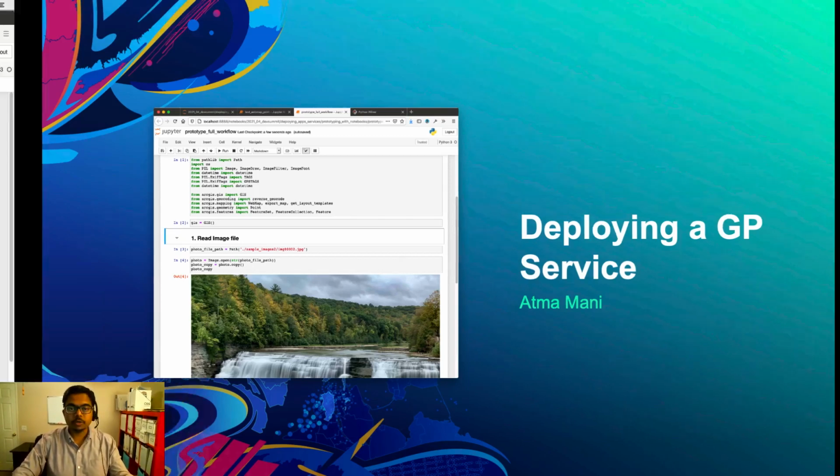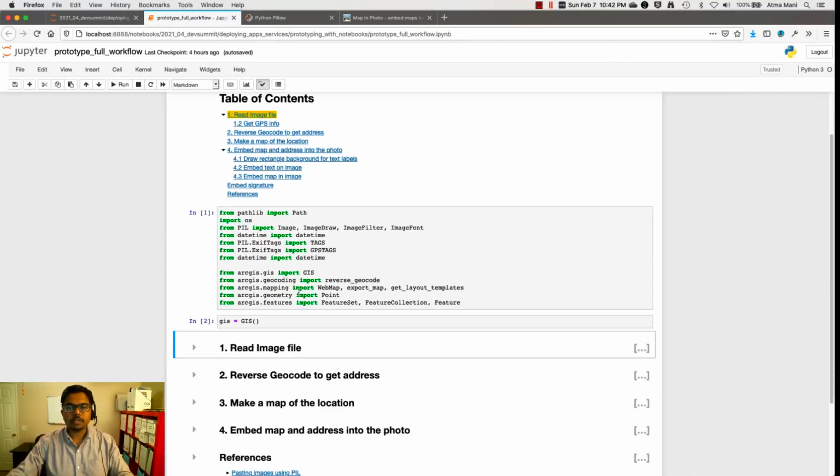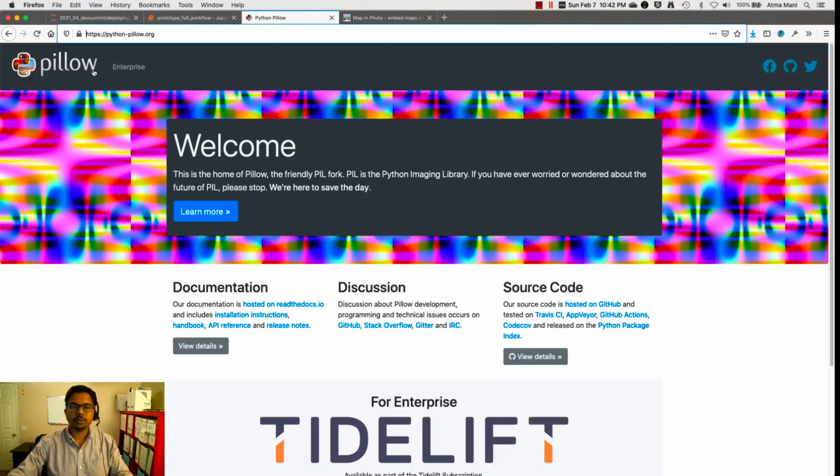Before we build a service, we need to prototype what the service is going to do. And for that, we're going to use a notebook. We are going to import a lot of different libraries. Primarily, it's going to be the ArcGIS API for Python for doing all kinds of geoprocessing work, and we're going to use a library called Pillow for image processing.